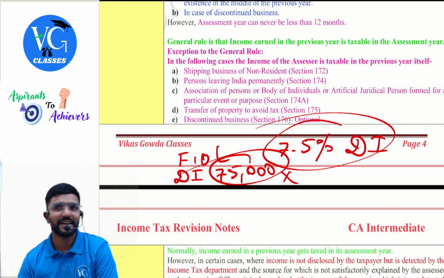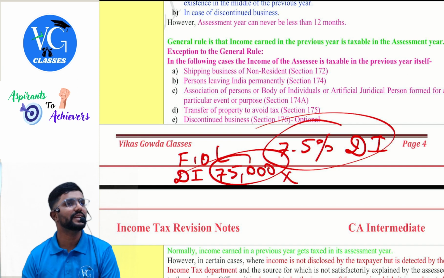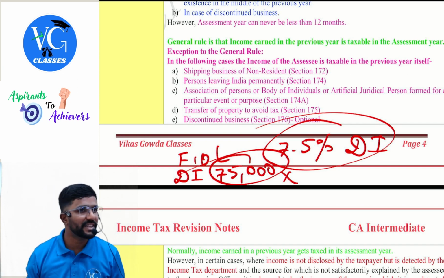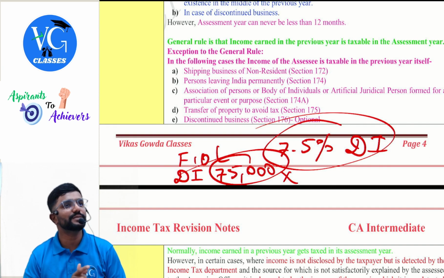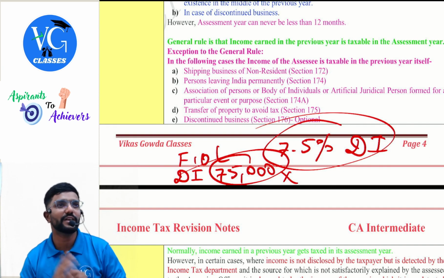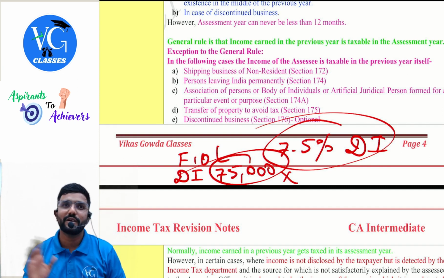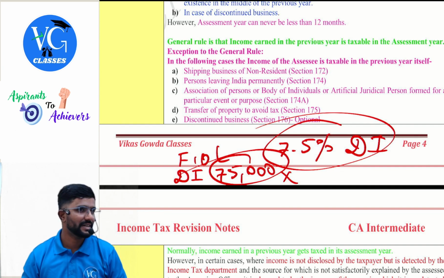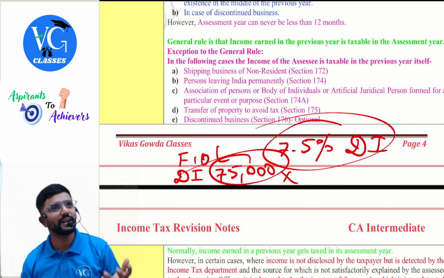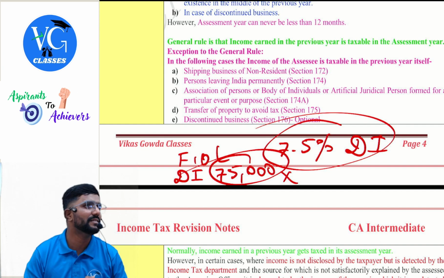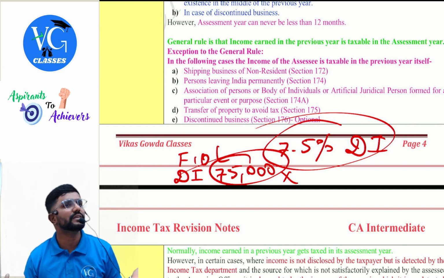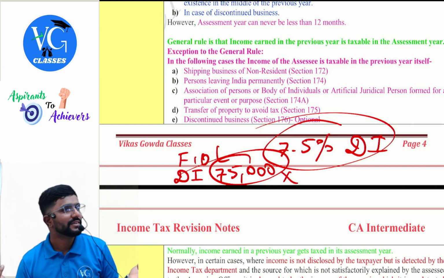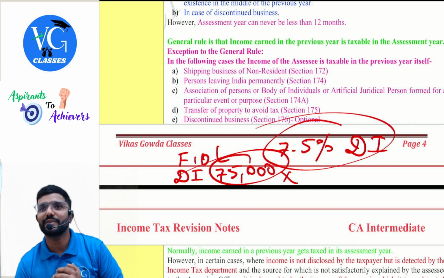Yes. Clear? Yes. Because what happens? Now assume my grandfather sold the property, got crores together. Now, you know what they do? They distribute all to the next generation. By the time the next assessment year comes, no one is ready to take care of him also. Okay. So now the department came and asked the person, grandfather, you sold the property or got so much capital gains, please pay tax. He will be like, I don't have anything. I'm left with nothing. Okay, I want someone to take care of me. Are you ready?